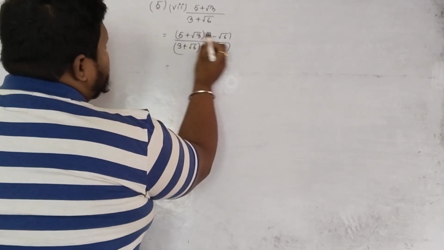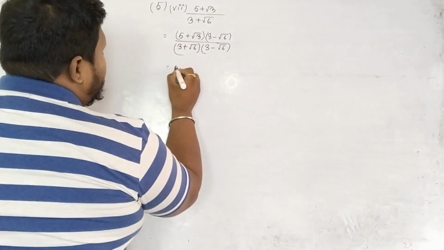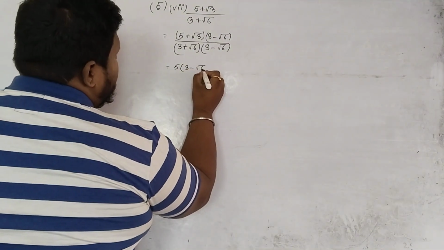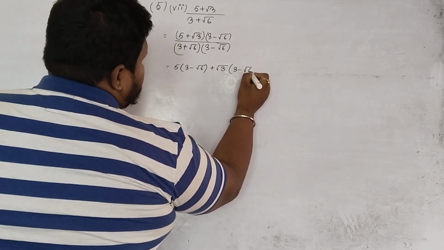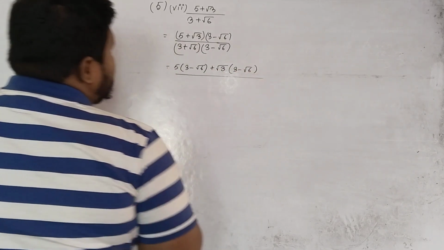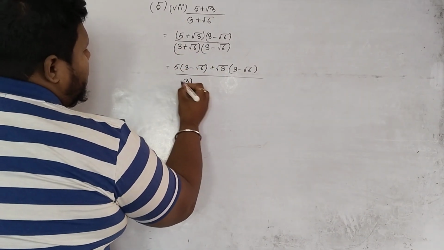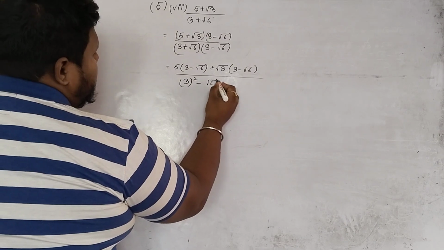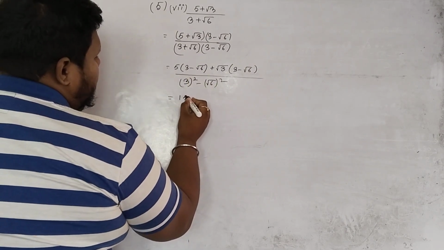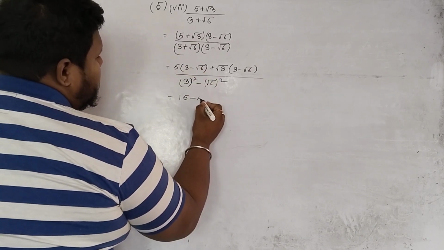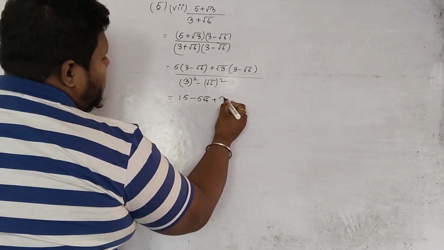So now you see these two terms are not same. So what we'll do? Distributive property, right? First term will multiply with this whole thing and again the second term will multiply with this whole thing. Then next, in the denominator a plus b into a minus b, a square minus b square. 5 3s are 15 minus 5 into root 6 is what? 5 root 6 plus 3 into root 3 is what?